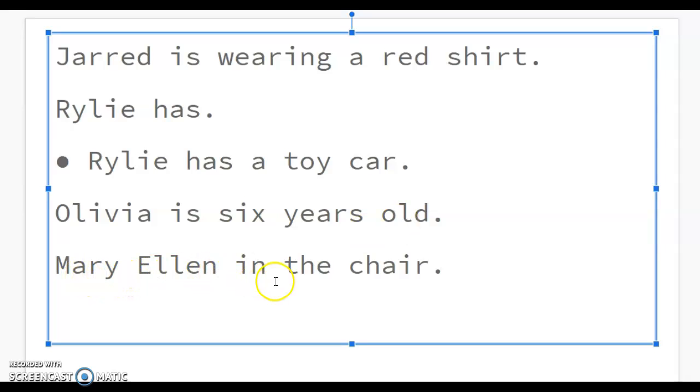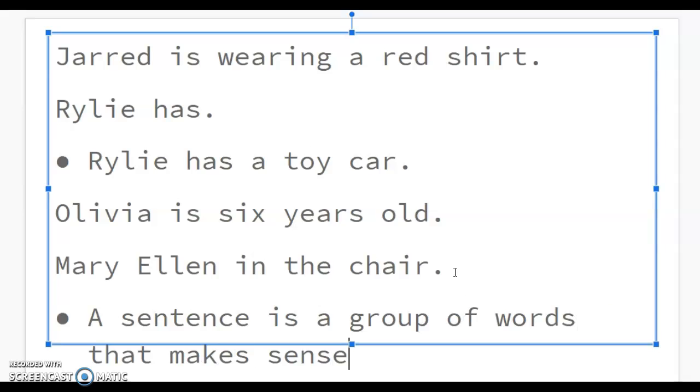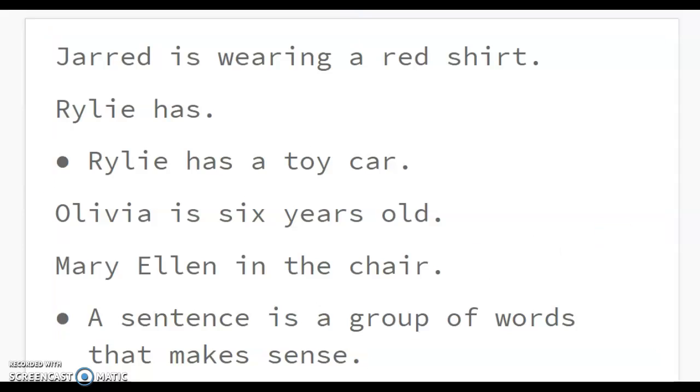Mary Ellen in the chair. What is Mary Ellen doing in the chair? We don't know. There is not enough information in that sentence. It doesn't make sense. So today what we're learning and what we're going to practice is that a sentence is a group of words that makes sense. If the group of words does not make sense or have enough information, it is not really a sentence.